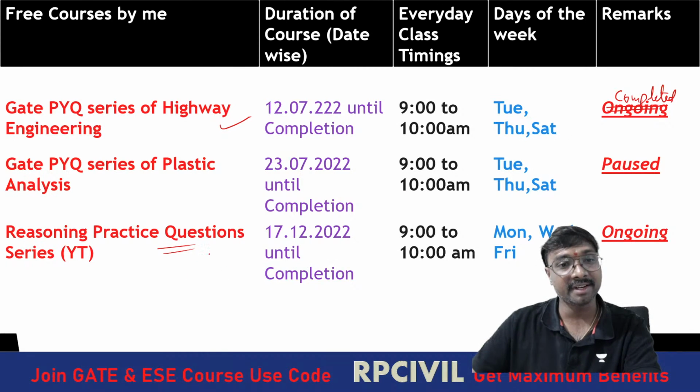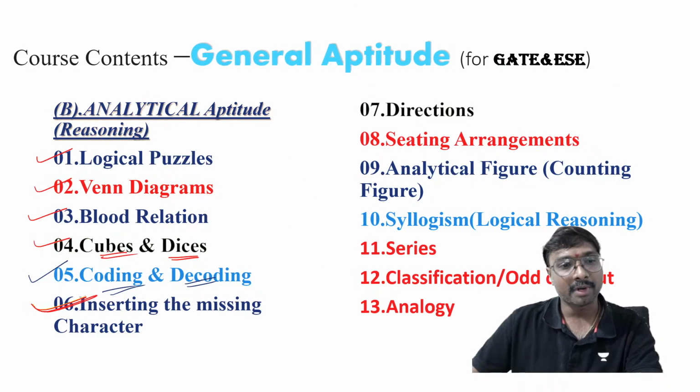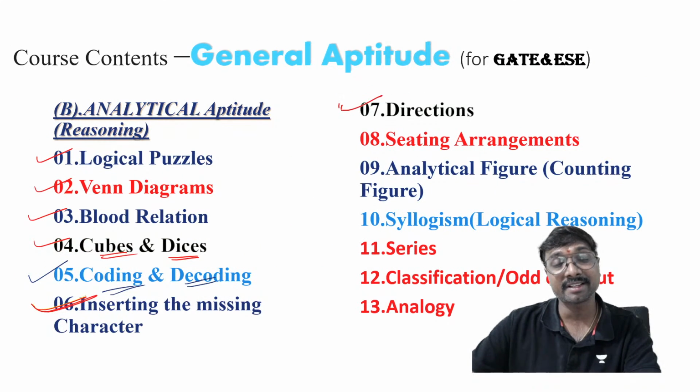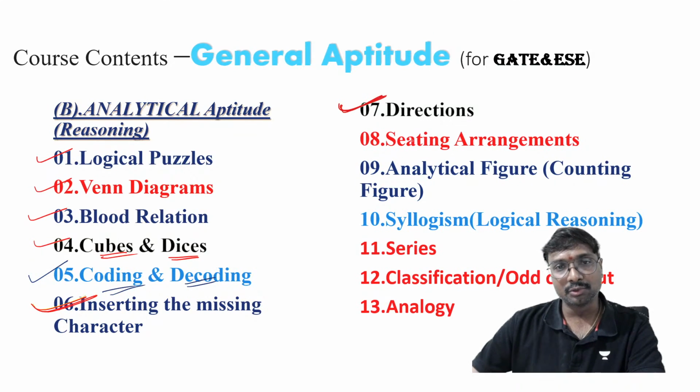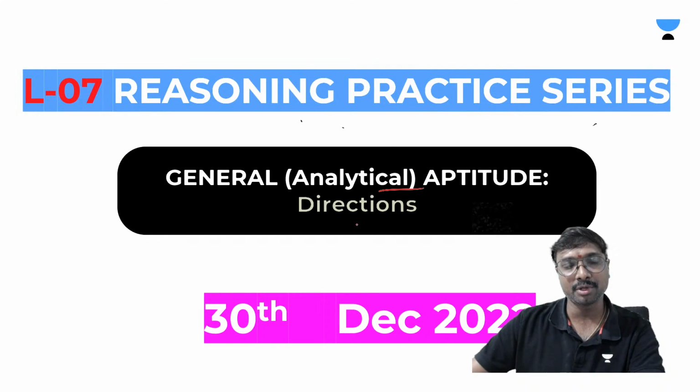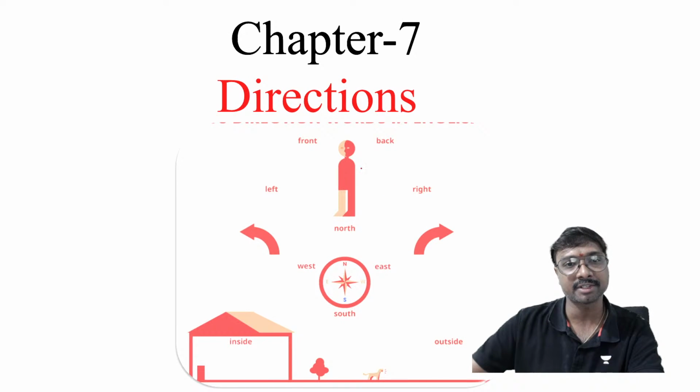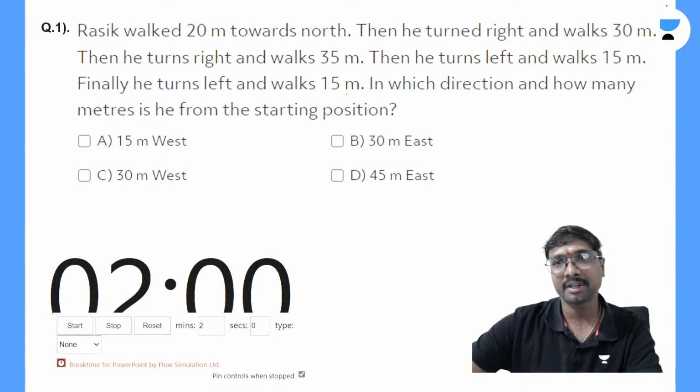So this reasoning practice series is going on, and now we are discussing the 7th chapter, that is the directions part. Analytical aptitude, or this reasoning direction, chapter 7 we are discussing, right?